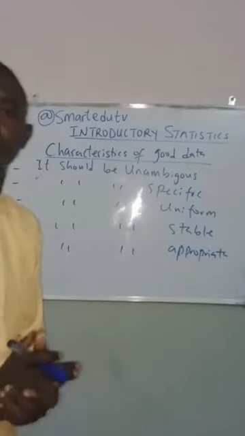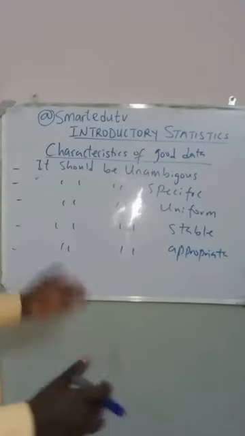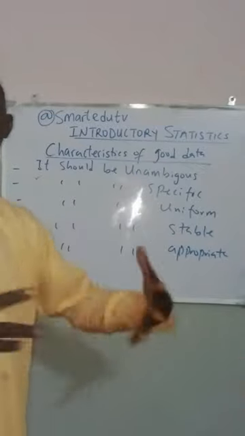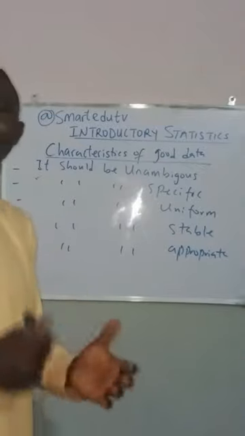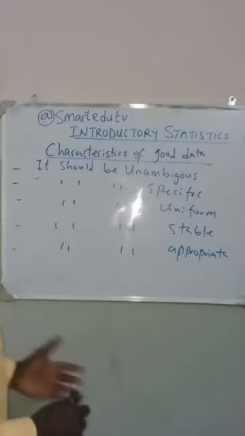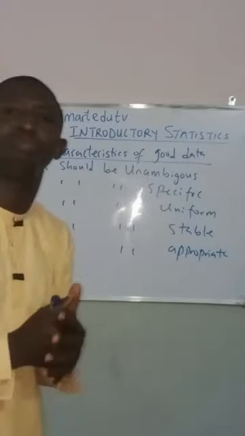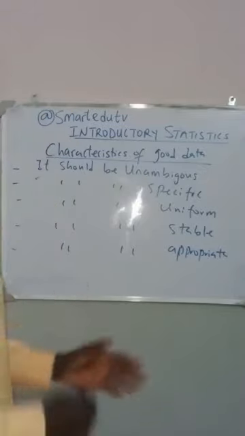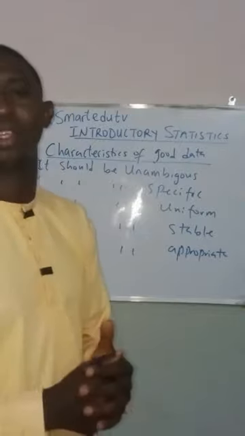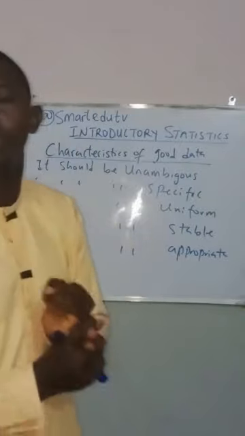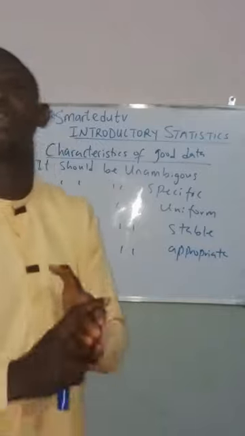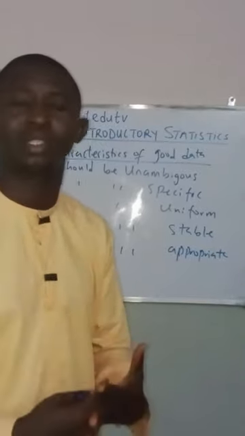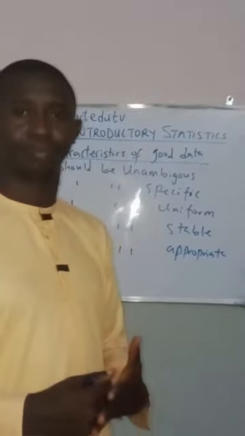Number four, a good data should be uniform. There should be uniformity in that data. And number five, a good data should be appropriate. These are the characteristics of a good data. It must be uniform, it must be stable, it must be appropriate, it must be unambiguous, and it must be specific.